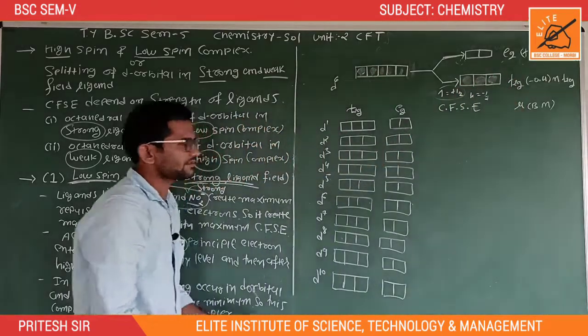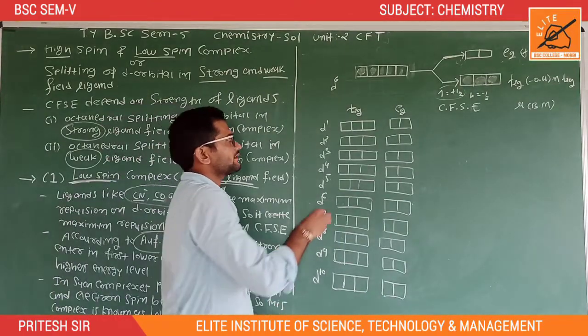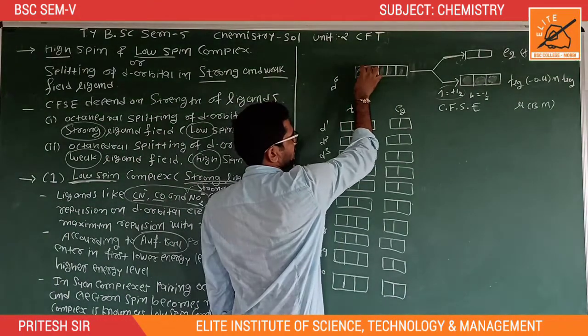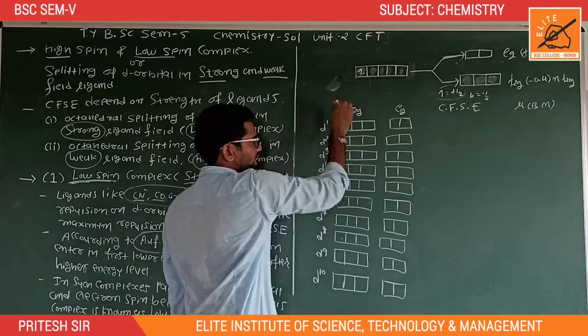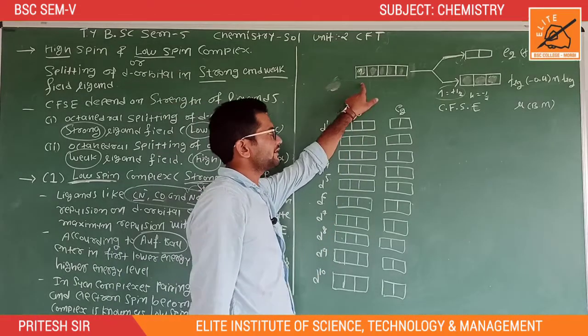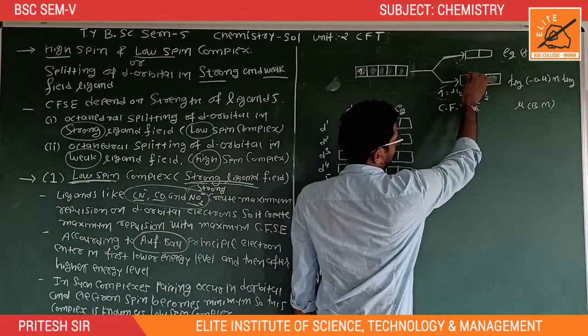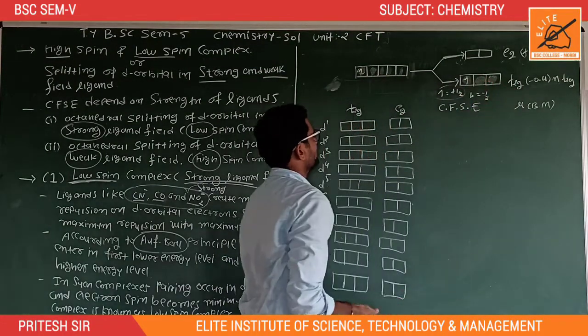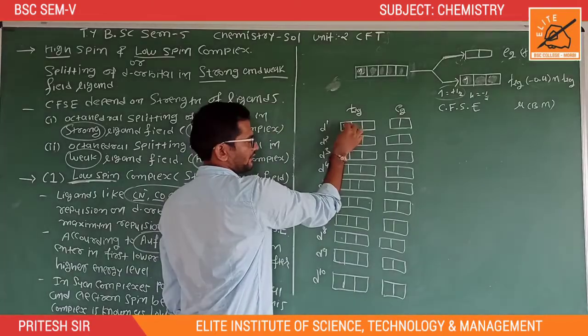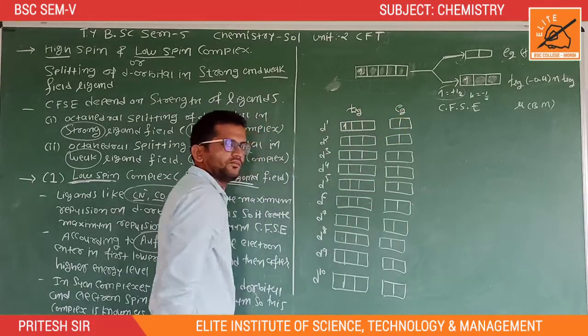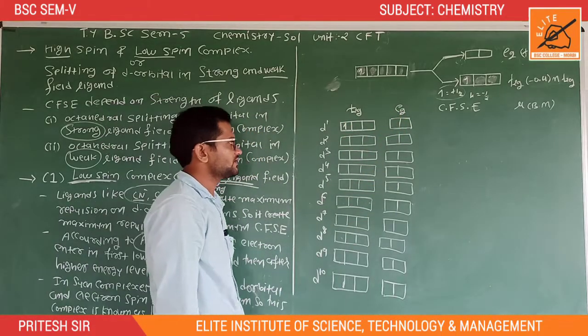For d1, it means a d1 system, at that time the first electron enters the T2g orbital, so one electron is present in the d orbital. So for d1, t2g1 eg0.